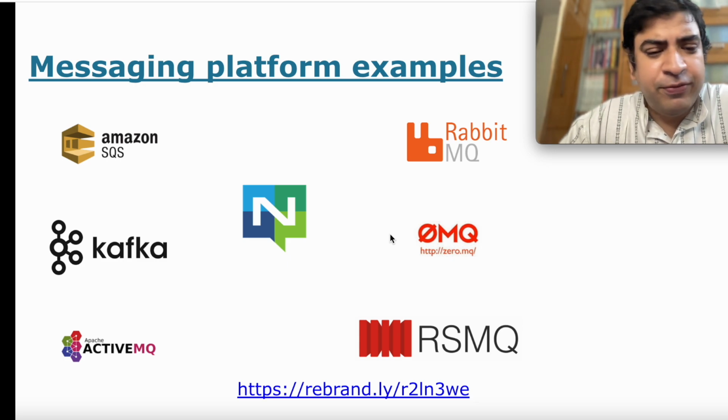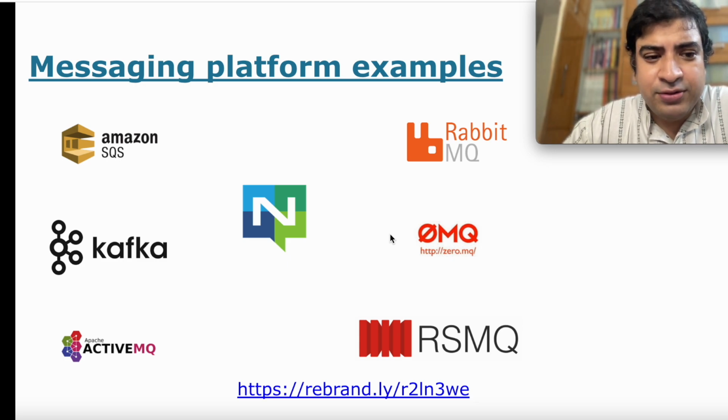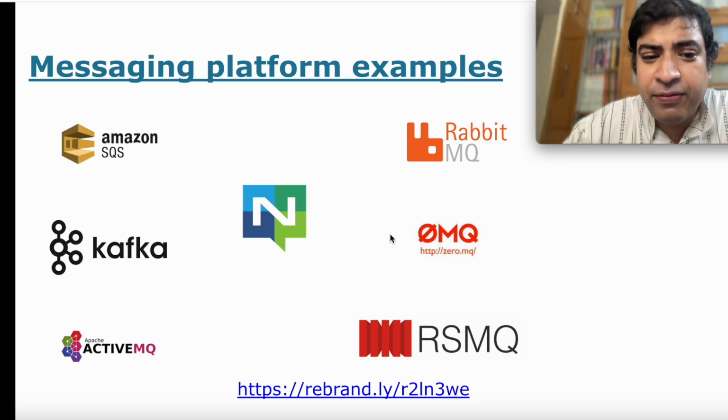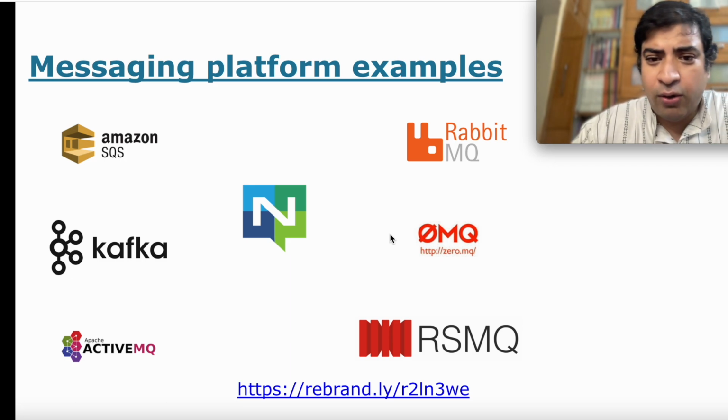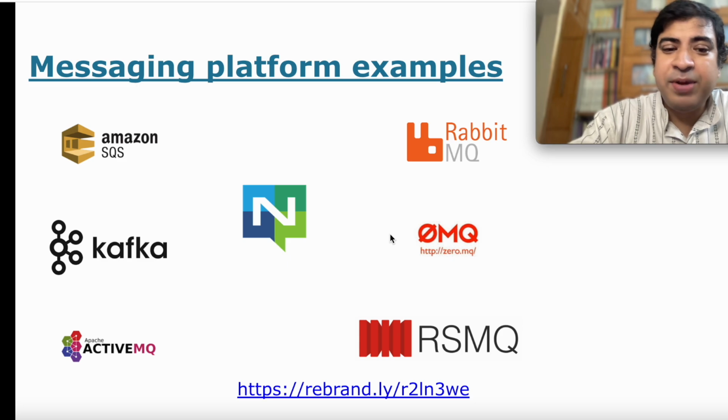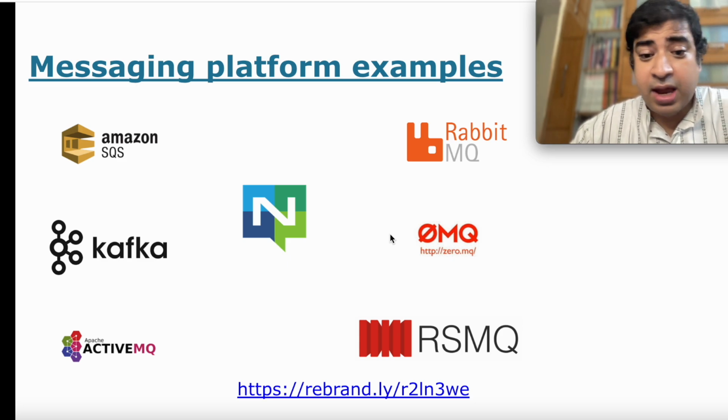Some examples of very popular messaging platforms that we use. One of the most popular ones, which can also handle a huge amount of traffic, is Apache Kafka. But apart from that, there are also many others which are also popular, which includes RabbitMQ, ActiveMQ, RedisMQ, Amazon SQS, and NATS messaging.